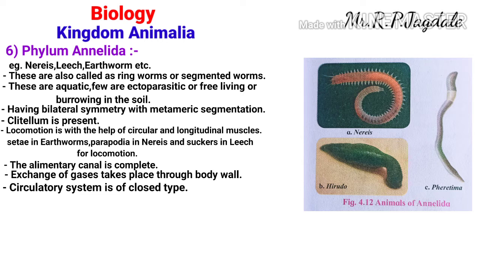Closed type means the blood or circulatory fluid runs through arteries and veins. This is called closed type of circulation. So the circulatory system is of closed type in phylum Annelida.